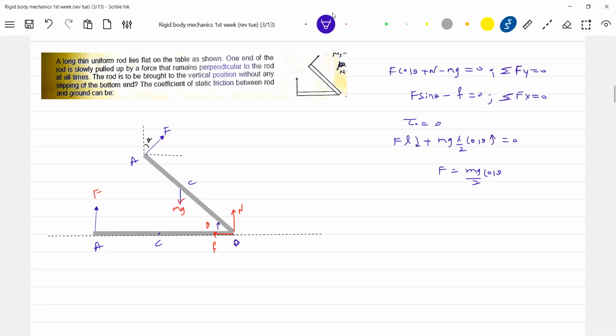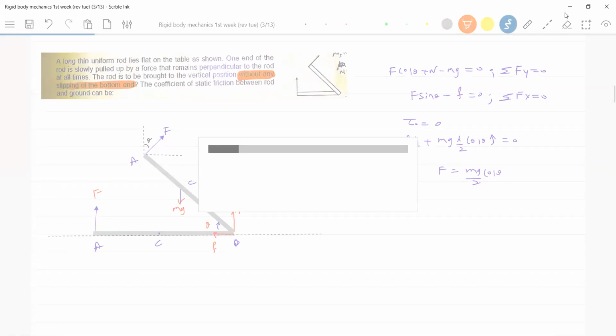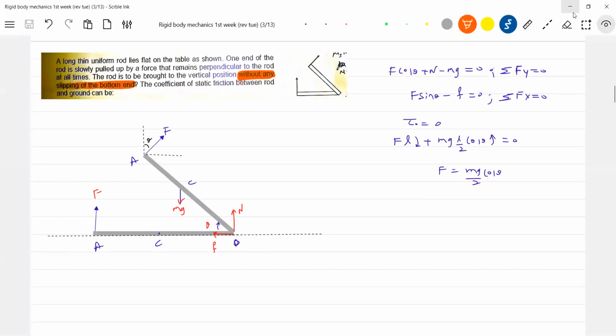Now, when will the rod start slipping? When this point O will be fixed, I think this condition is what I'll highlight: without any slipping of the bottom end. Let me read and think. Will this help me anywhere in taking any decisions? Without any slipping of the bottom end. Bottom end means the O. O should not shift.